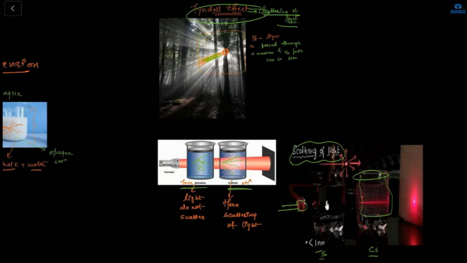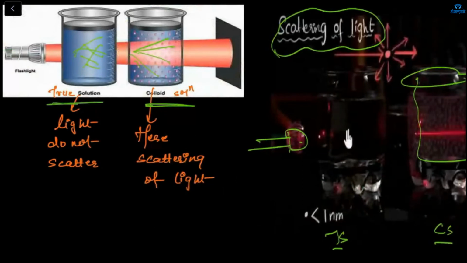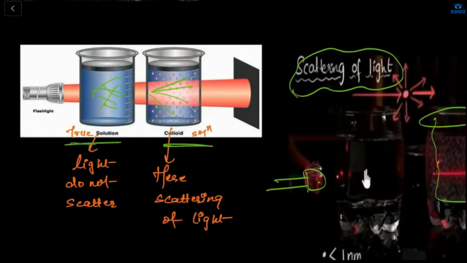Okay. Now see here also, this is the same as this. This is the image from the video. This is the true solution. Here light is not scattering. This is the colloidal solution. Light is scattering if we add some milk, because this is the colloidal solution.